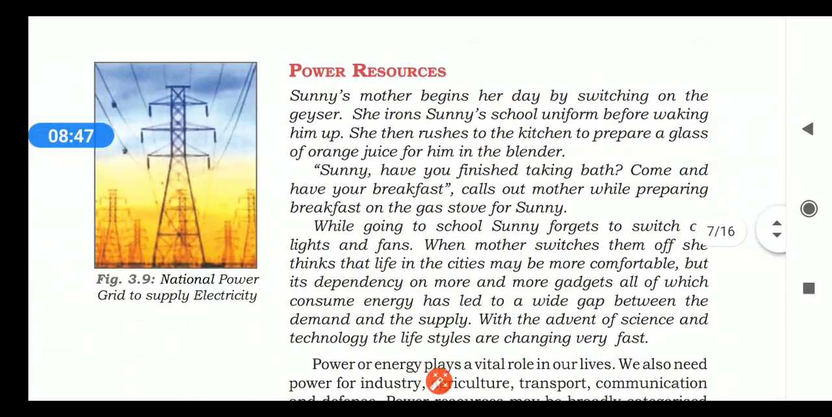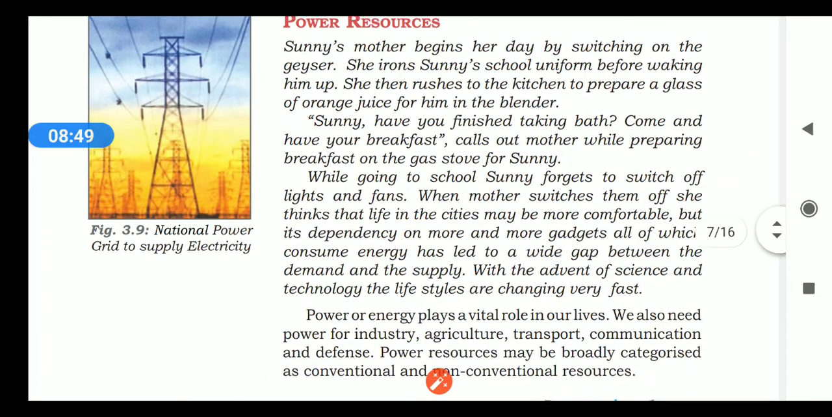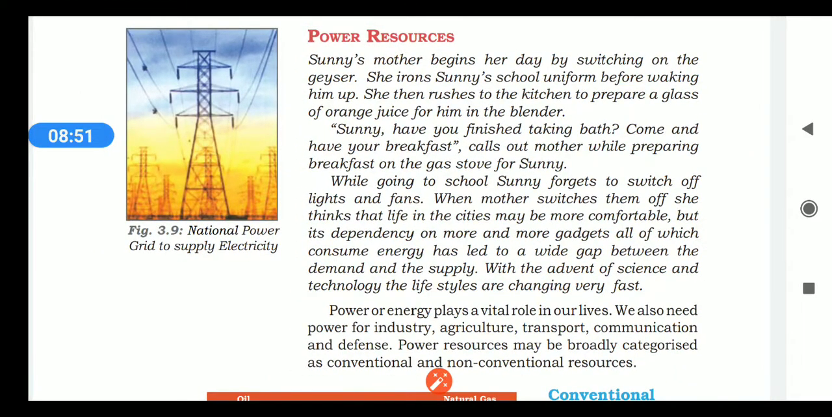Now children, there is a story in your textbook which says that Sunny's mother begins her day by switching on the geyser. She irons Sunny's school uniform before waking him up. She then rushes to the kitchen to prepare a glass of orange juice for him in the blender. Sunny, have you finished taking the bath? Come on, have your breakfast, calls out the mother while preparing breakfast on the gas stove for Sunny.